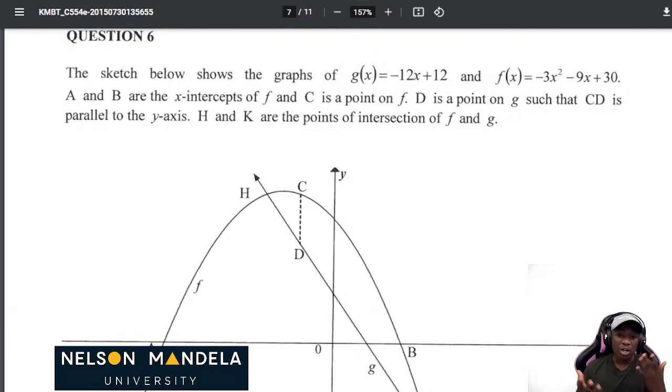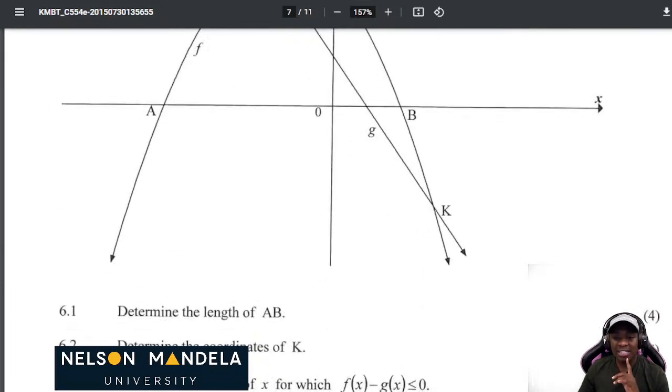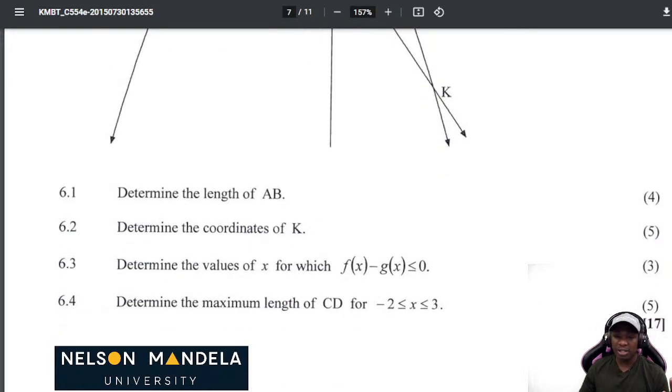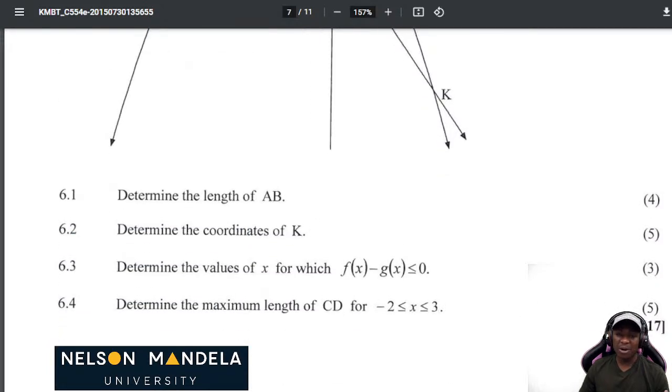Then after that, you use the distance formula: d_AB is equal to the square root of x2 minus x1 all squared plus y2 minus y1 all squared. Then you put it under the square root, and after that you get your final answer as the distance of AB. Okay, so what we analyze is what we are actually being asked. Now they say determine the coordinates of K. What do we know about K?